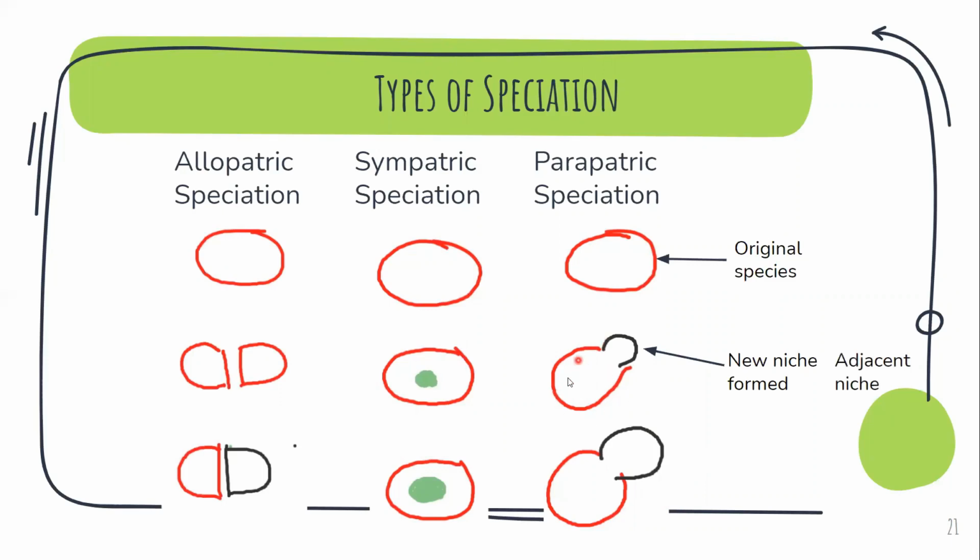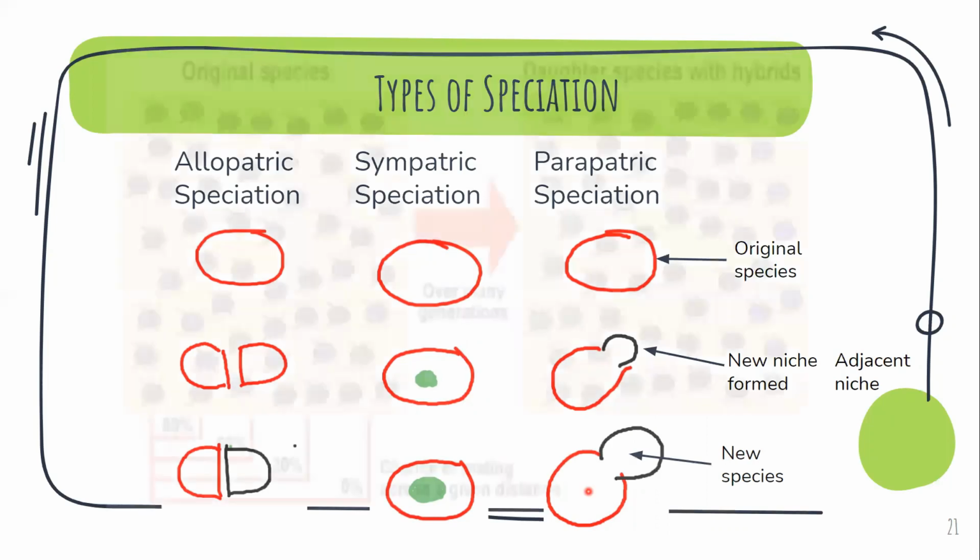This is the older niche. Some members bud off and occupy a new niche. The speciality of parapatric speciation is that the two new species can interbreed with each other. However, they don't. Why? We will see.